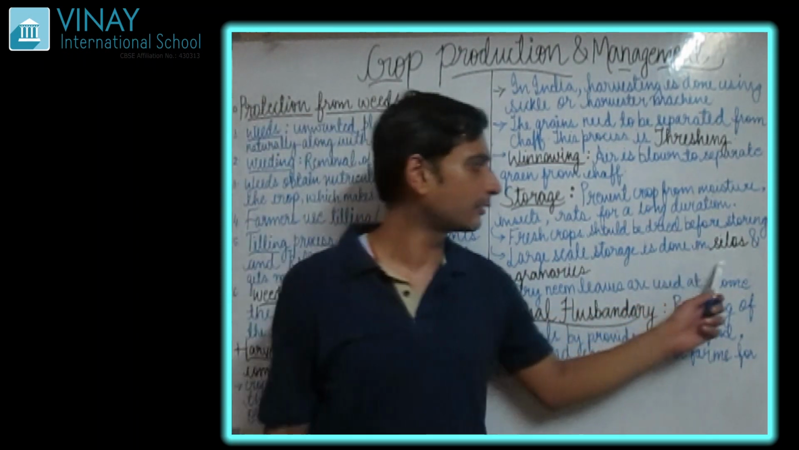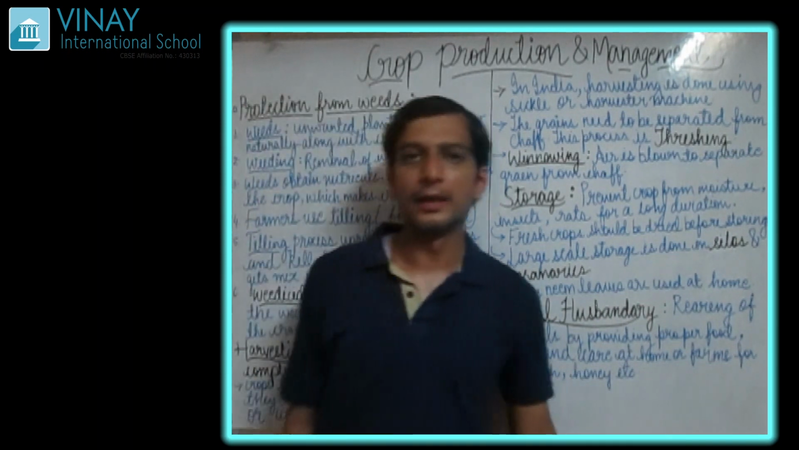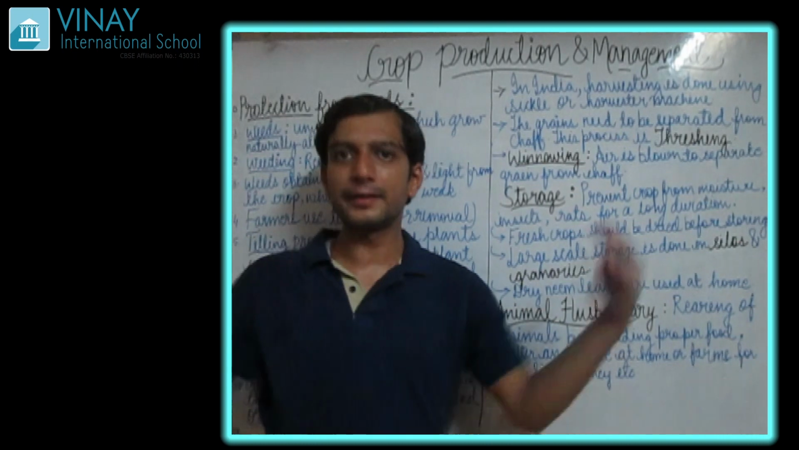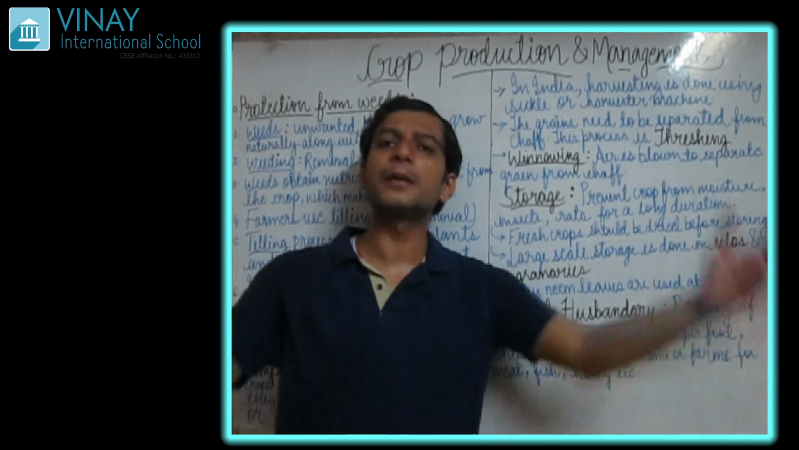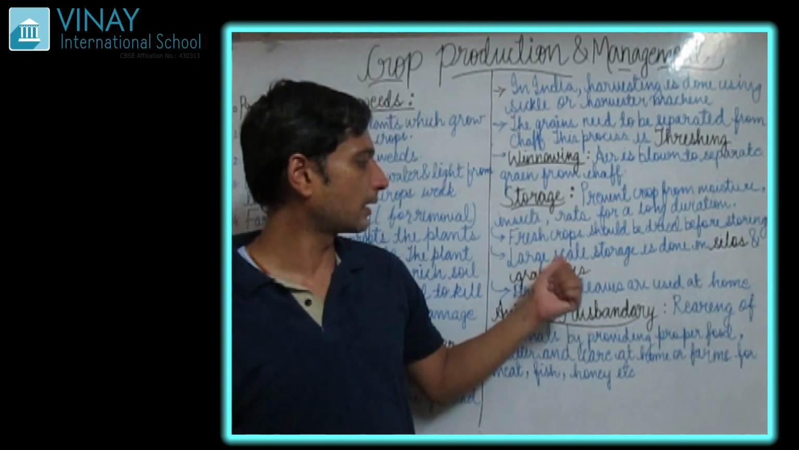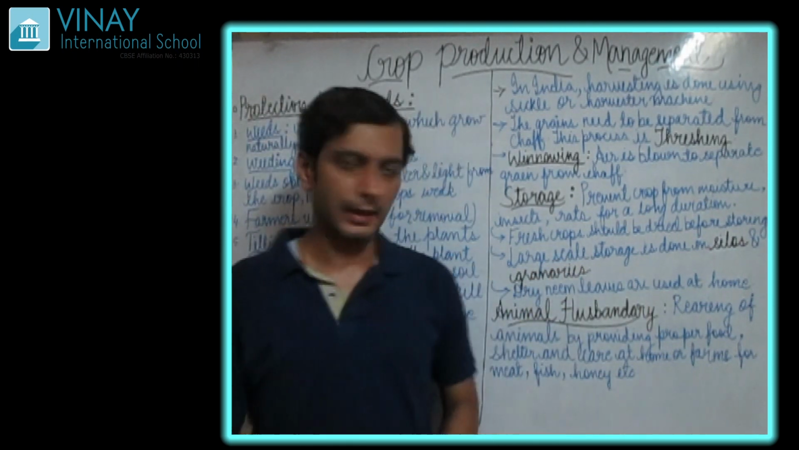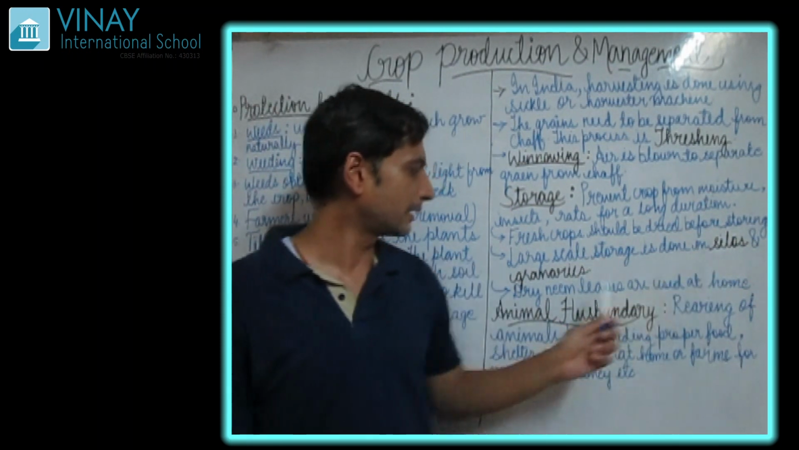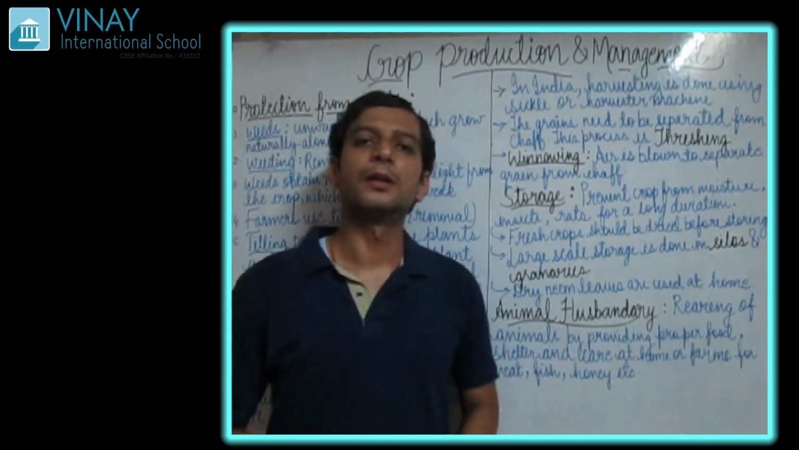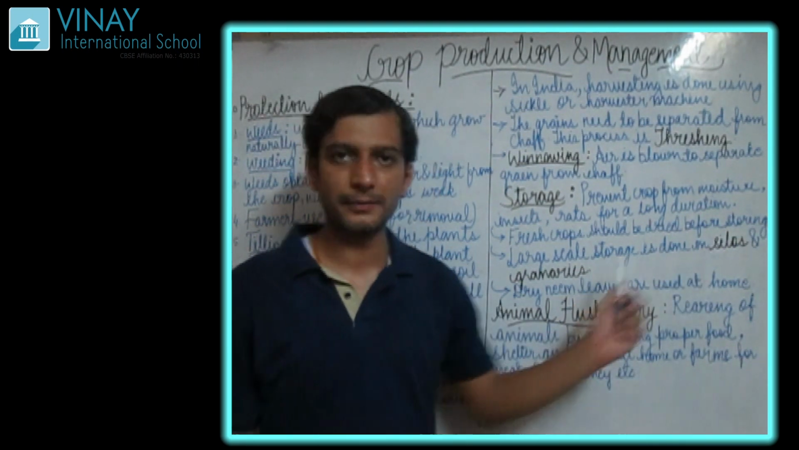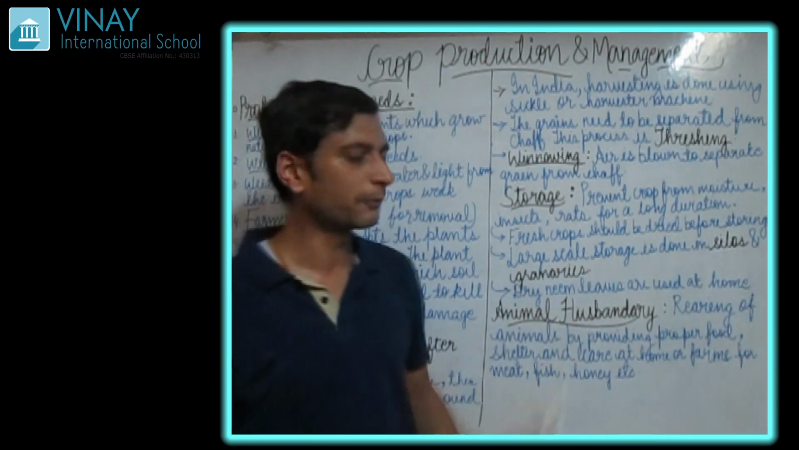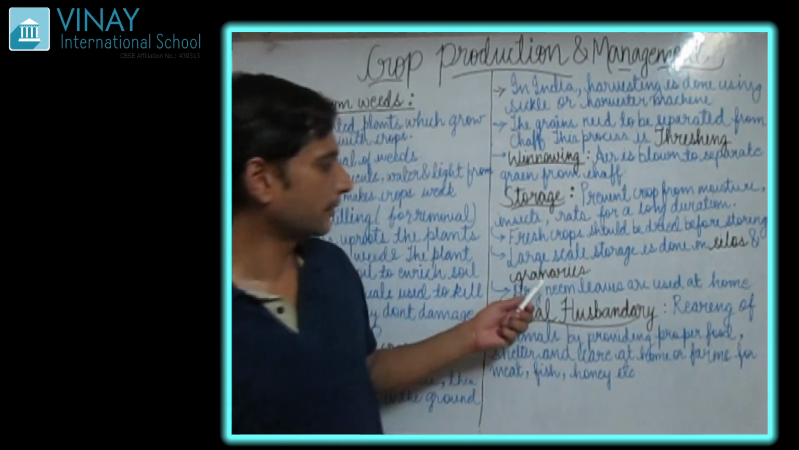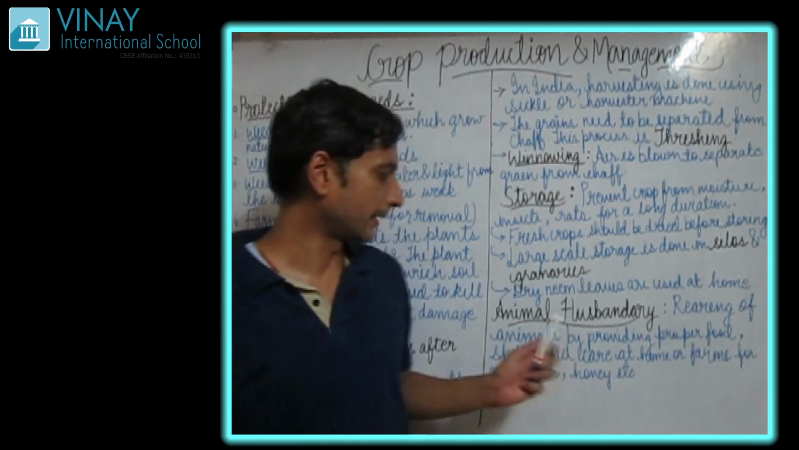Large scale storage is done in silos and granaries. Normally silos and granaries are the places where a very huge amount of storage is done. Of course, these things are done by the government. The government provides this type of places to store these crops so that they can be stored for a longer time.